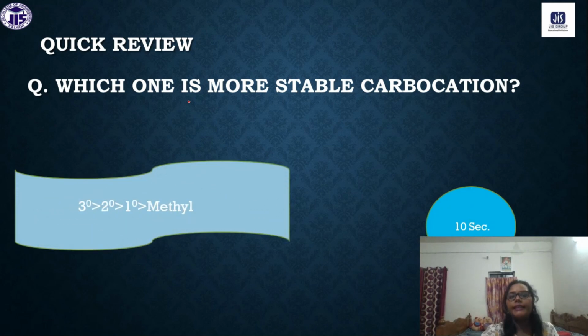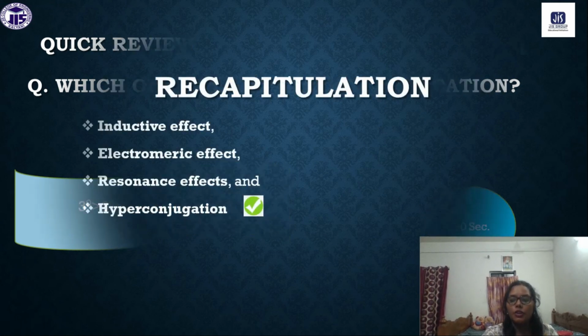The 3-degree carbocation is more stable than the 2-degree carbocation, then the 1-degree carbocation, and the least stable is the methyl carbocation. So these are some of today's topics.